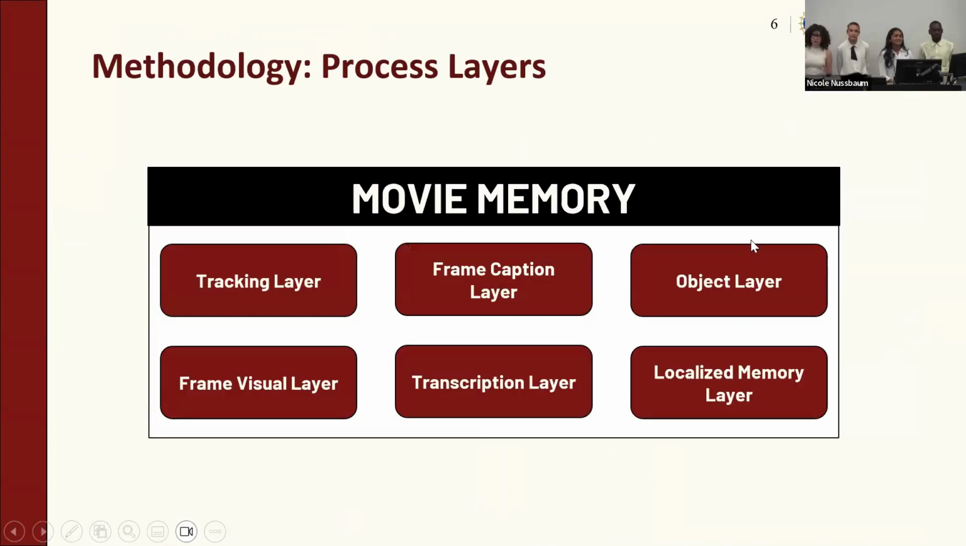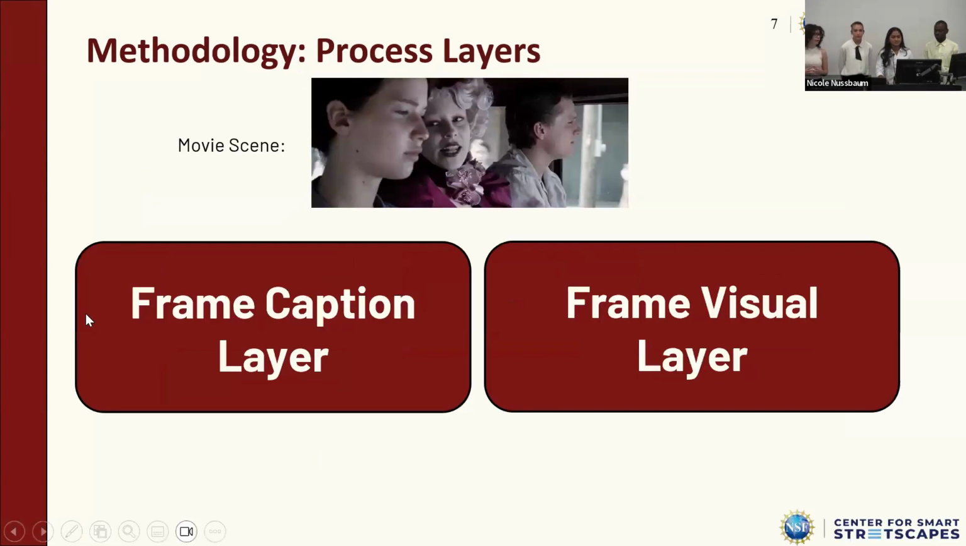So here begins the first step of our pipeline, where the movie memory is actually generated. We separate our movie memory into 6 main layers, including frame visual, frame caption, the object layer, our localized memory layer, our tracking layer, and our transcription layer. And now we're going to quickly look through how these layers look with a scene from the Hunger Games.